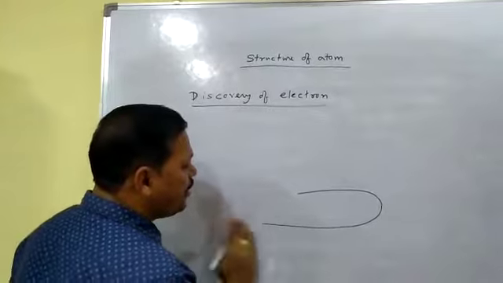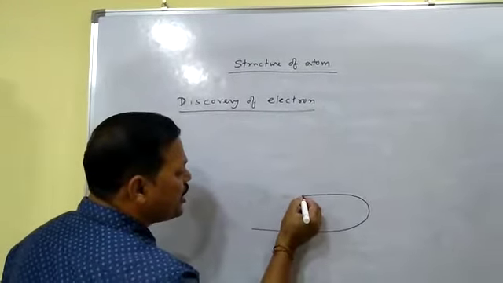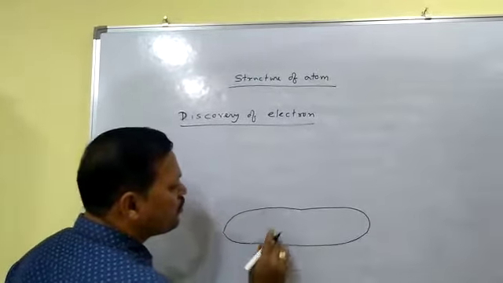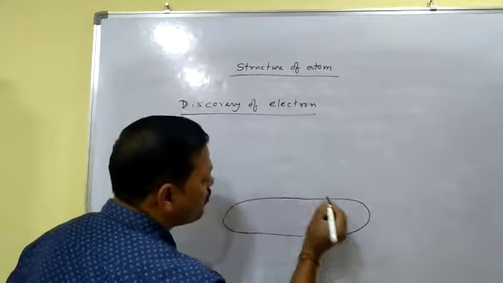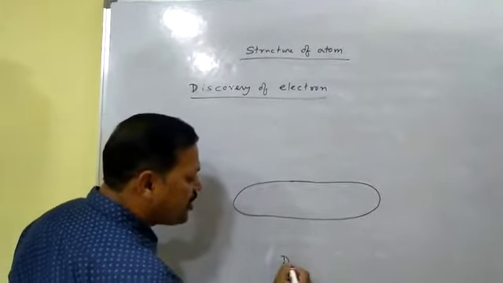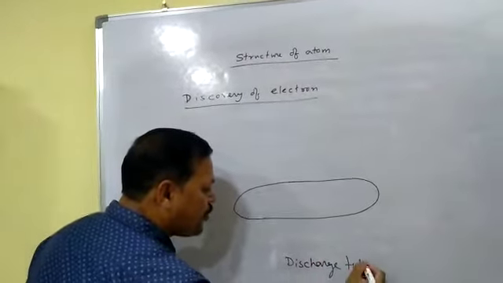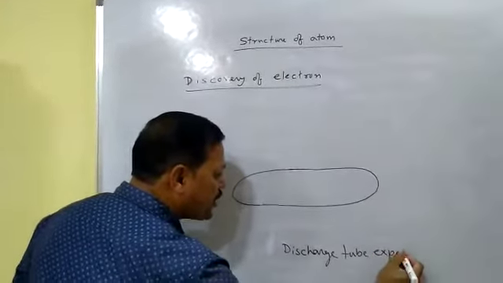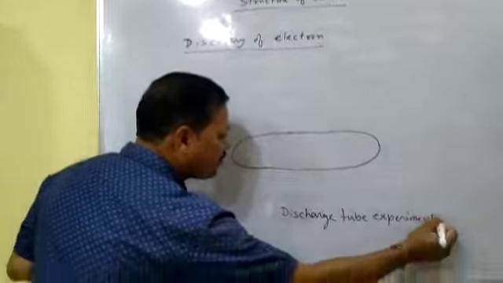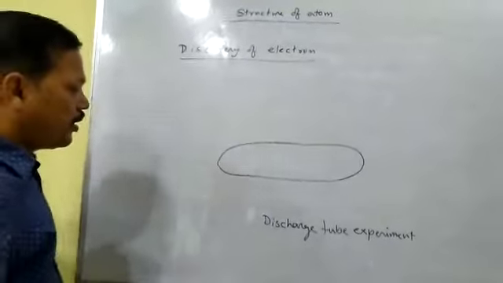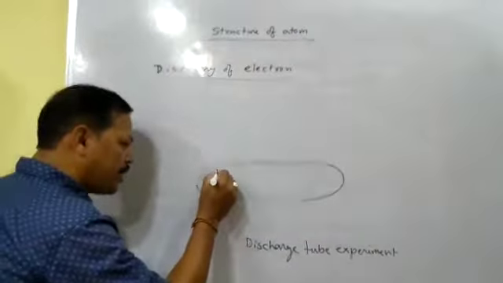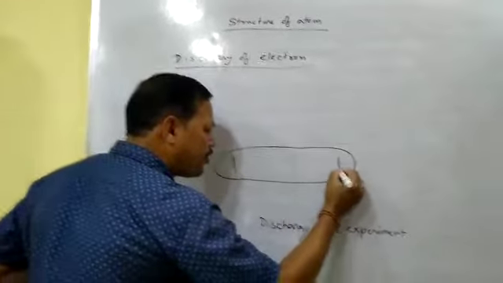discharge tube experiment. This is a tube which is called discharge tube, and that's why this experiment is called discharge tube experiment. Here one metal rod, here one metal rod.